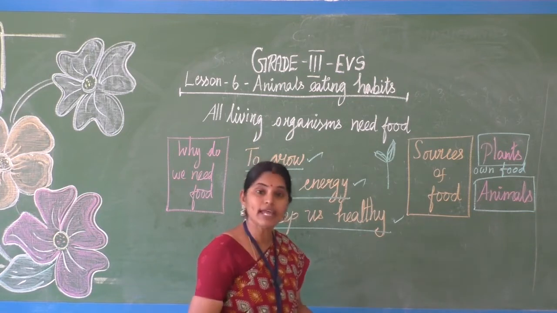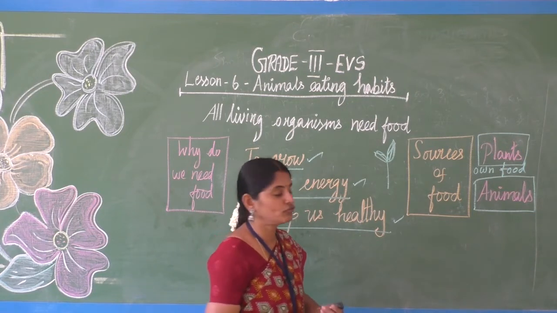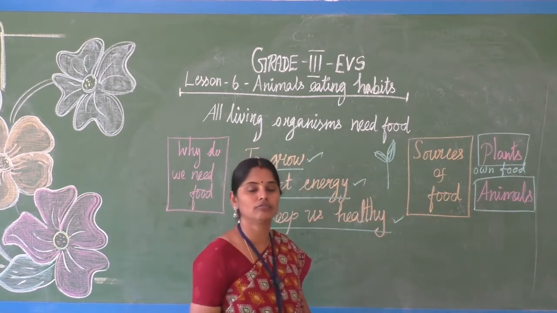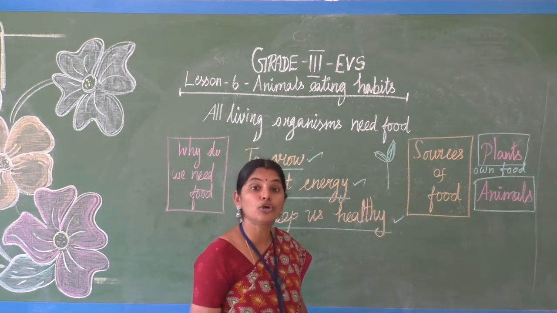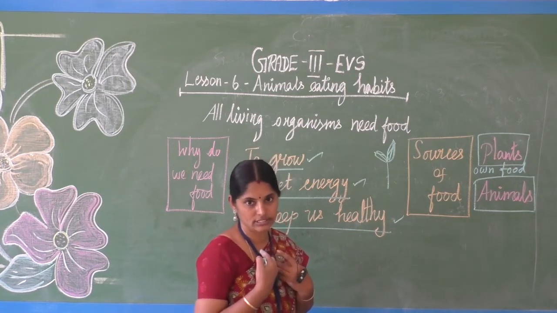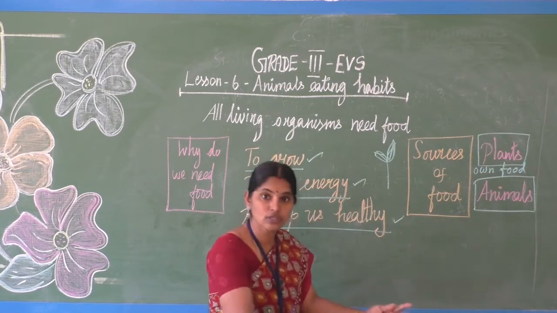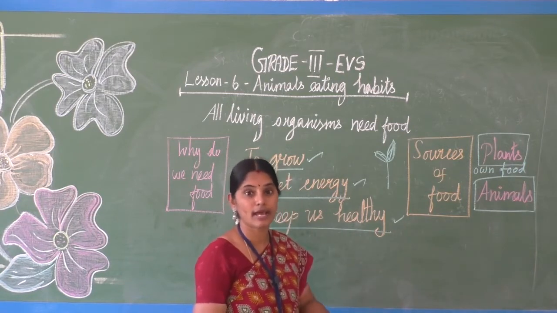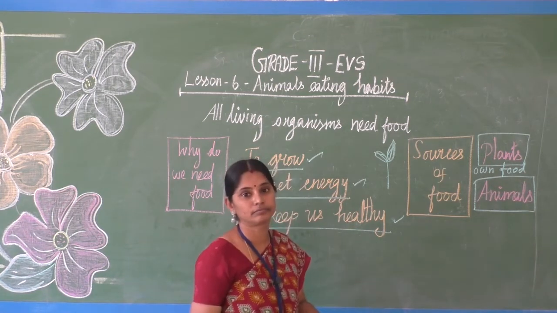Because they have the ability to prepare their own food, we call all the plants in the whole world producers. They only produce food for us, isn't it? They produce food. They are preparing their own food.